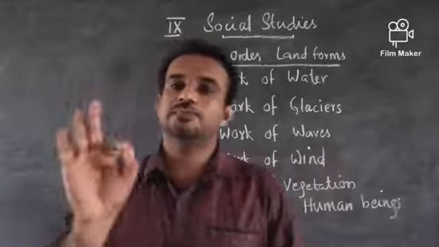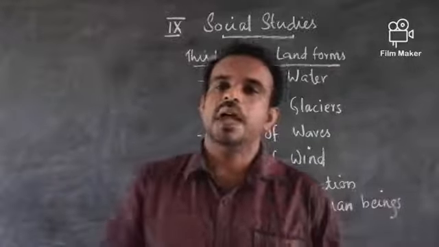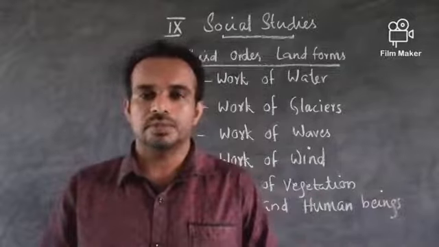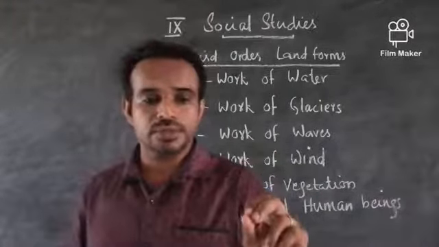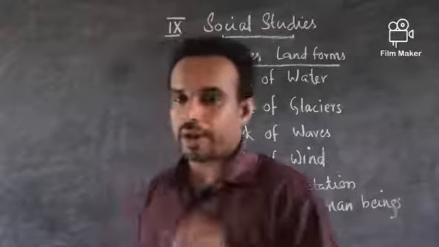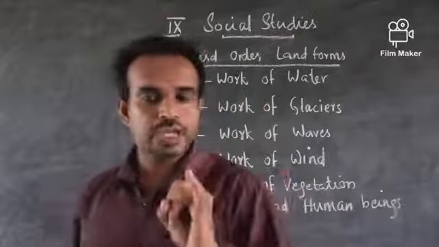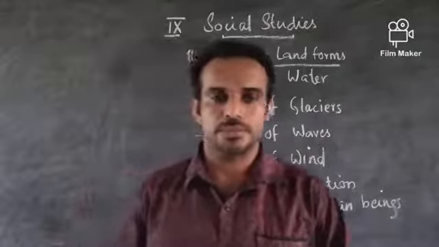At that time, its power to carry the things it carries along with it will reduce, and they will be deposited in a place. That is another landform created by glaciers, and that is what is called moraines. Okay, U-shaped valley and moraines are created by glaciers. Then waves.